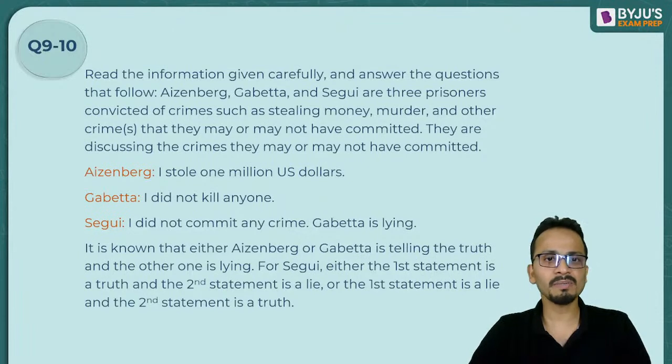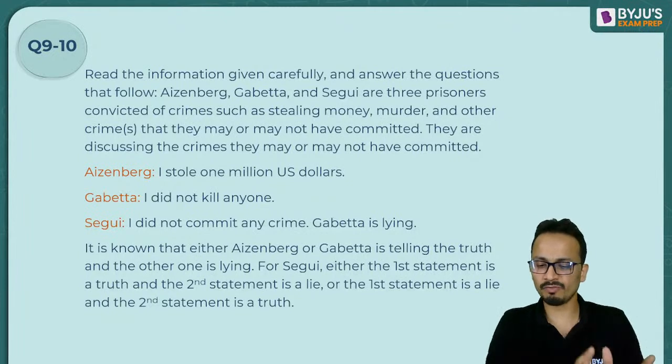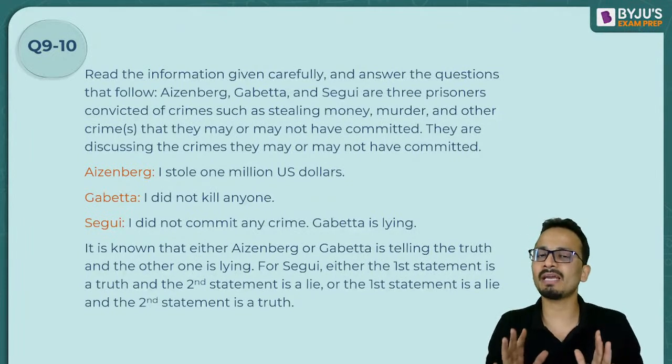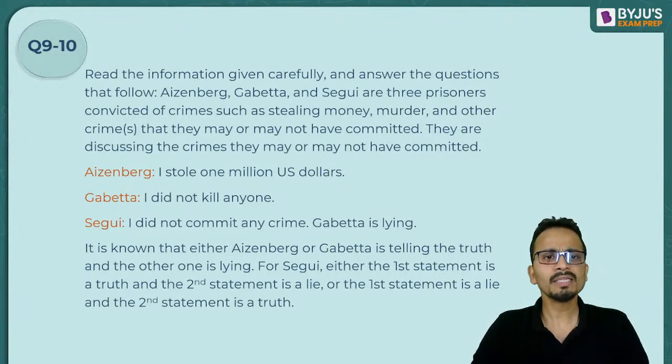So they are convicted, but it is not necessary that they committed these crimes. They are discussing the crimes that they may or may not have committed.